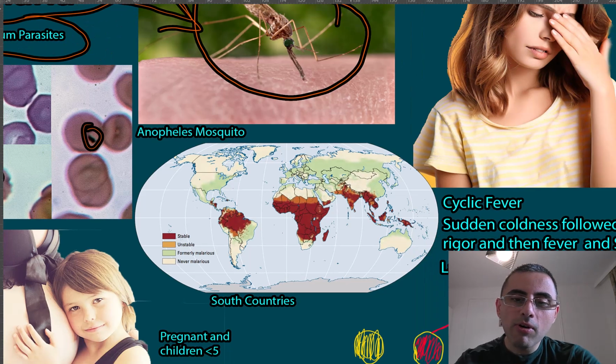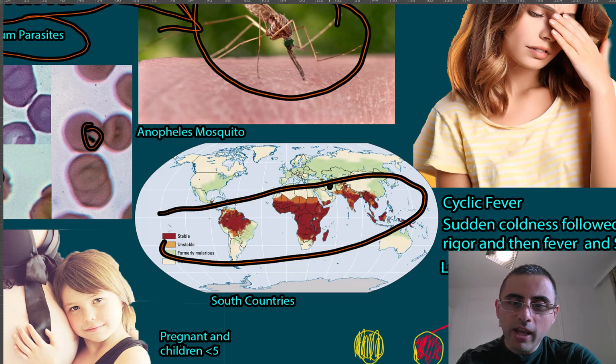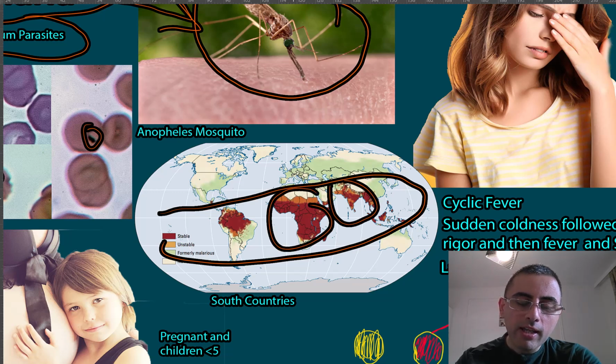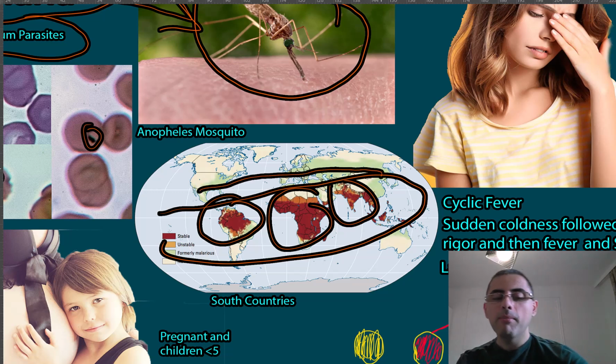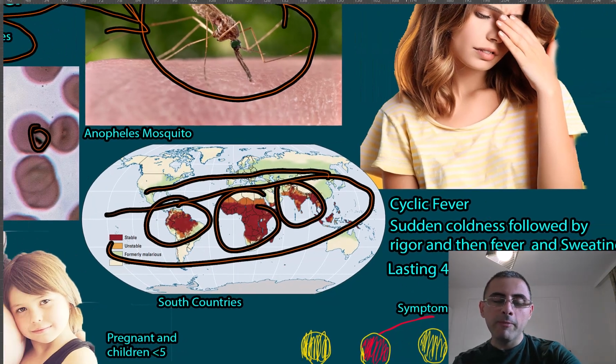Malaria is common in southern countries, especially South Asia, Africa, and South America. Previously, it was common almost everywhere in the subtropics, but nowadays it's more common in southern countries.